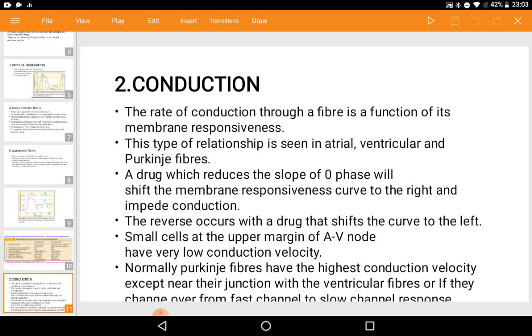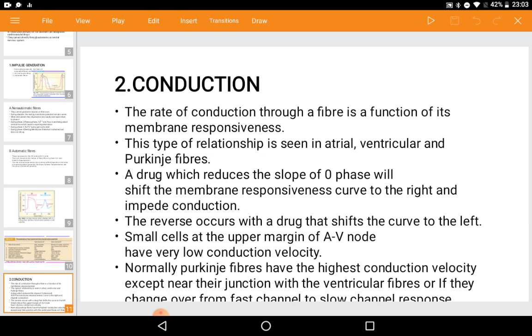This type of relationship is seen in atrial, ventricular, and Purkinje fibers. A drug which reduces the slope of phase zero will shift the membrane responsiveness curve to the right and impede conduction. The reverse occurs with a drug that shifts the curve towards the left. Small cells at the upper margin of the AV node have very low conduction velocity.